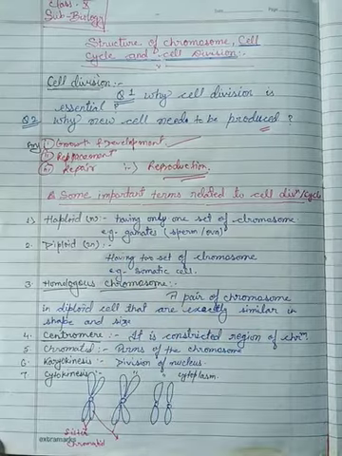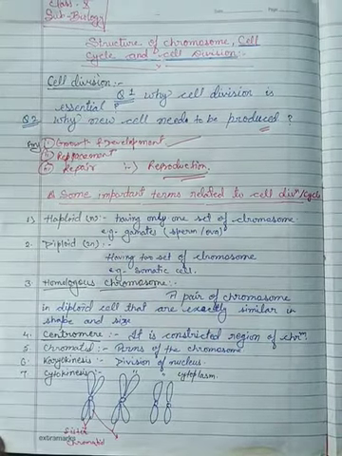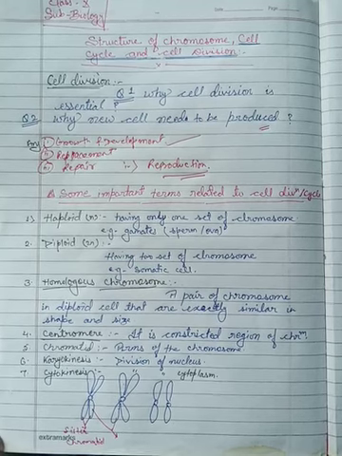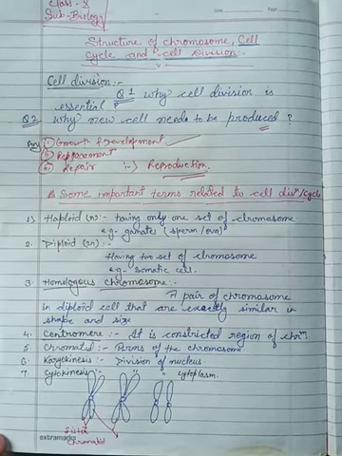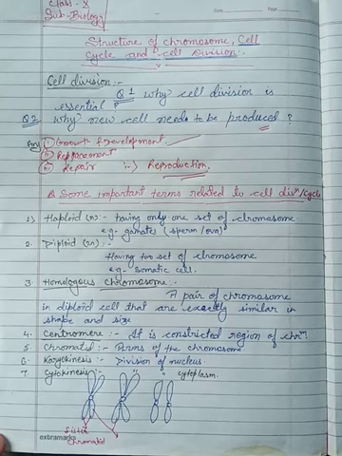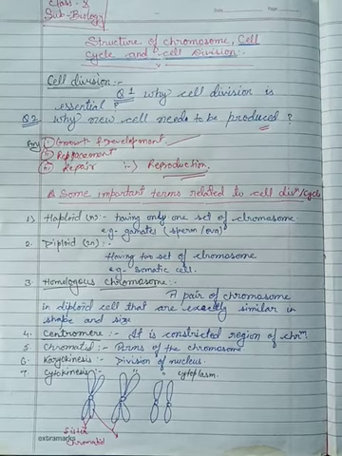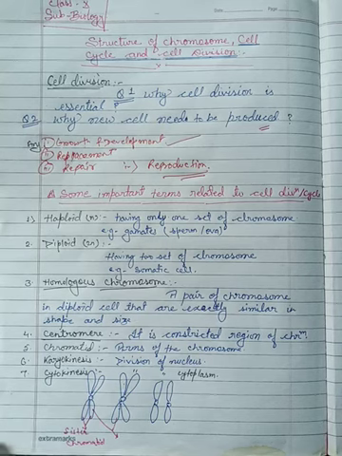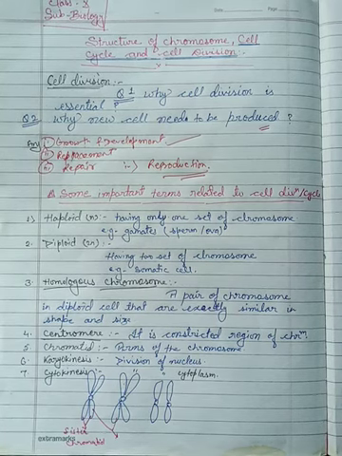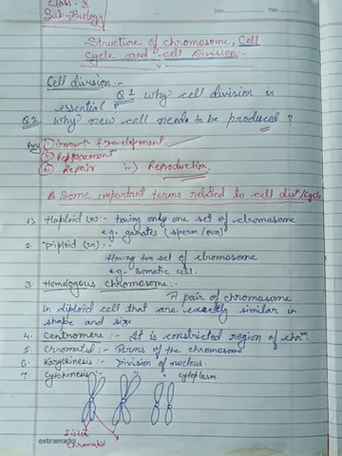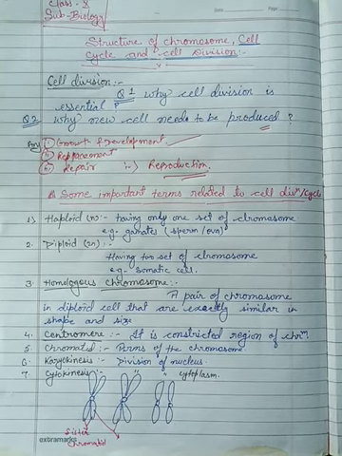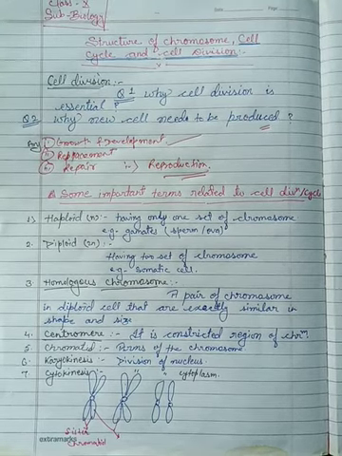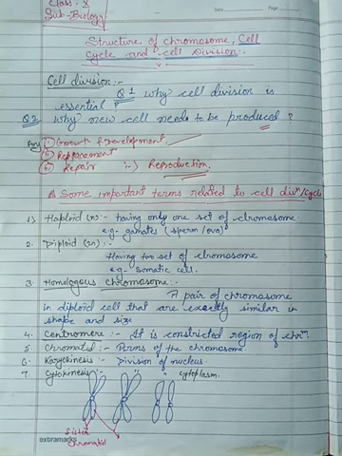Now how is replacement essential? Replacement means, as you know, millions and millions of cells are destroyed each and every minute from our body. When you rub your hand, rub your body, lots of millions of cells are destroyed each and every minute. But these cells are replaced by new cells from the division of their parent cells.